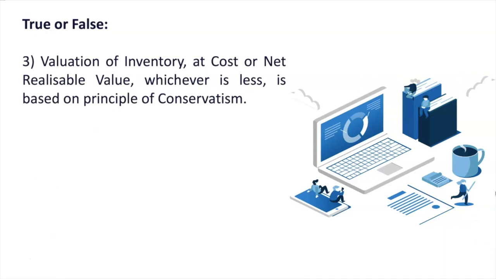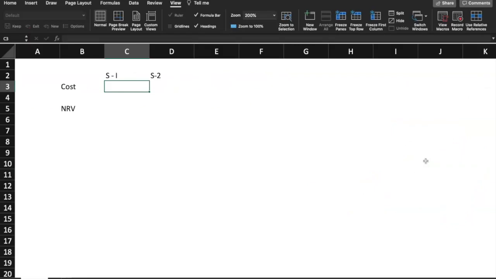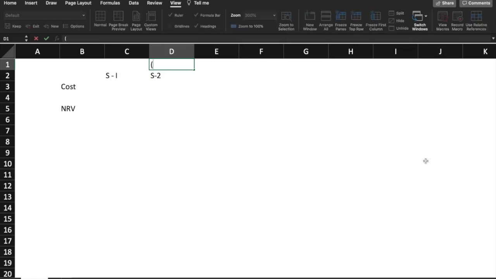Valuation of inventory at cost or net realizable value, whichever is less, is based on principle of conservatism. Okay, to explain this, let me have a small working. So have a look at this. I'm going to capture the cost and net realizable value, and I'm going to have 2 scenarios. One is scenario 1, scenario 2. In scenario 1, the cost, let's say the figures in crores. Okay, figures are in crores.